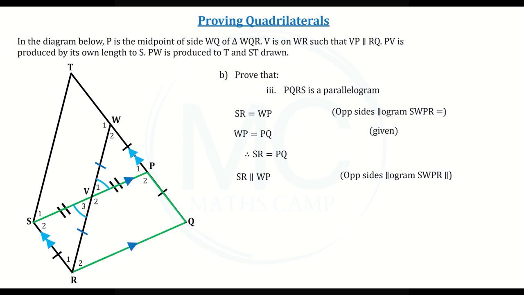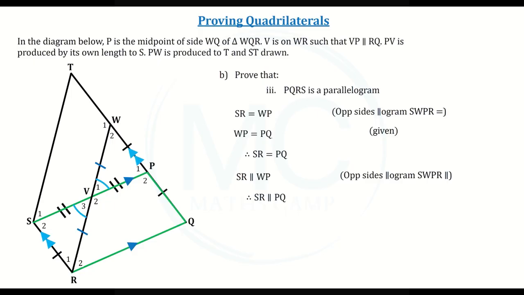But the question tells us that WQ is one side of triangle WQR. So this is a straight line. This means that if SR is parallel to WP, then SR will also be parallel to PQ.